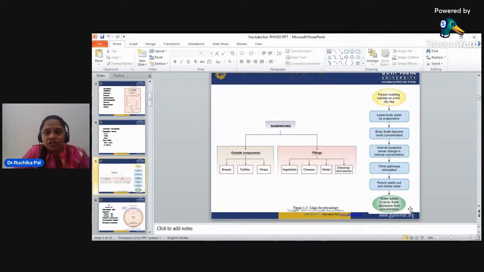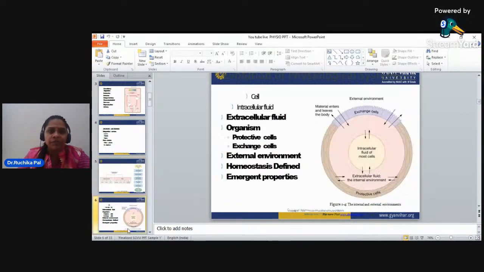Wherever dehydration is going on or the body fluid is evaporating, internal changes will be there. The thirst pathway will be stimulated, and the person seeks out and drinks water. Water added to body fluids decreases their concentration. So it is the basic example. I have taken a concept mapping and flow chart example.